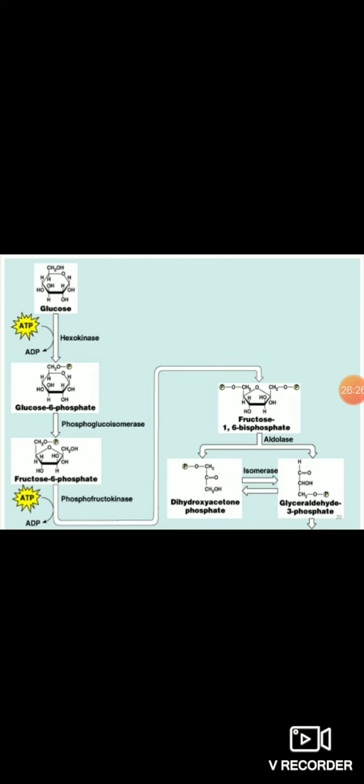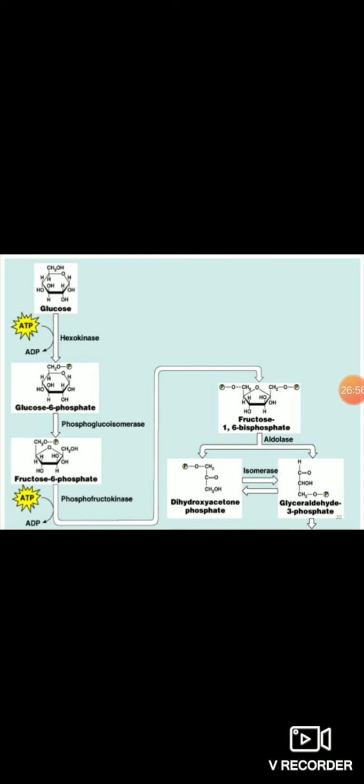So what is formed? Fructose 1,6-bisphosphate is formed. Now this fructose 1,6-bisphosphate is a very high energy compound. And as I told you, the enzyme phosphofructokinase, short form PFK.